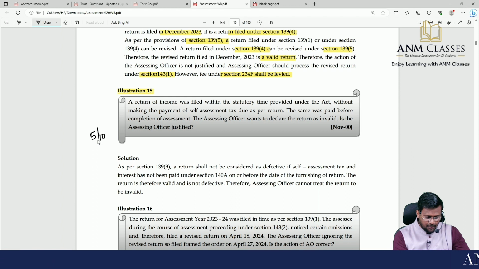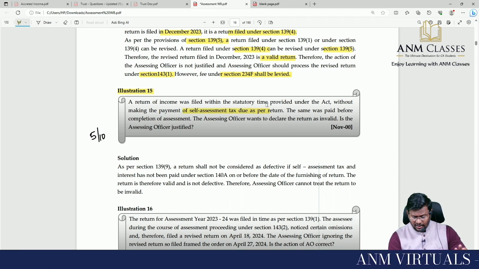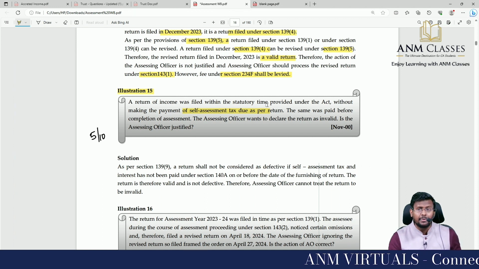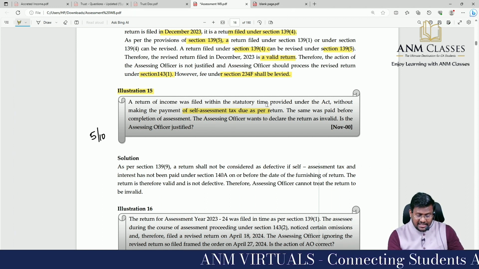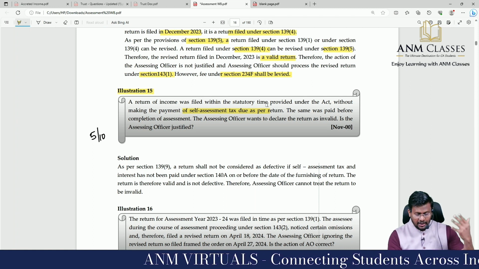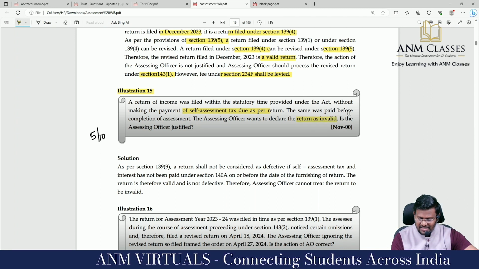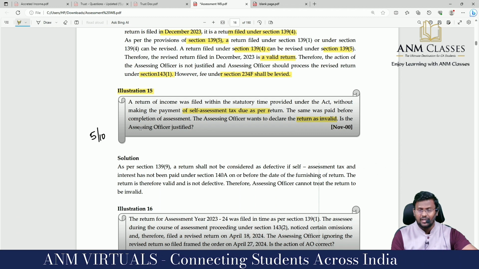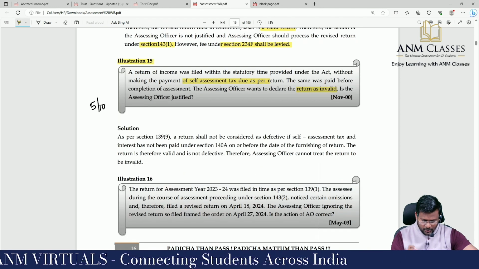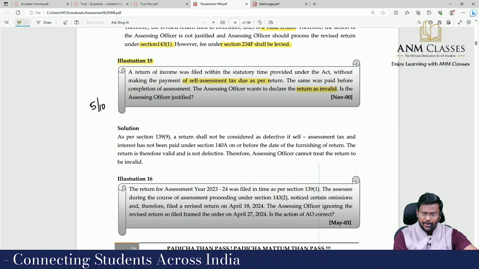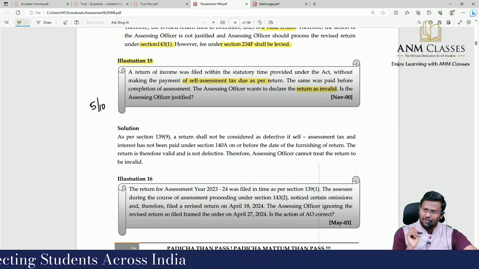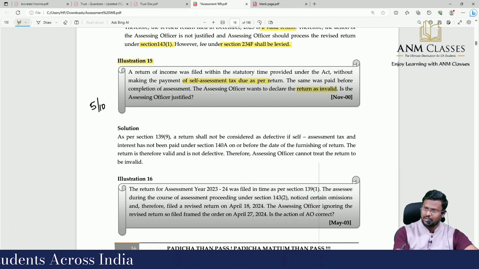The same was paid before completion of the assessment. But the self assessment tax was paid before the assessment was completed. AO wants to declare the return as invalid. Is the AO justified? That is the question. What this question tells us is: if a return is filed without paying the self assessment tax, is it an invalid return? That is the question.